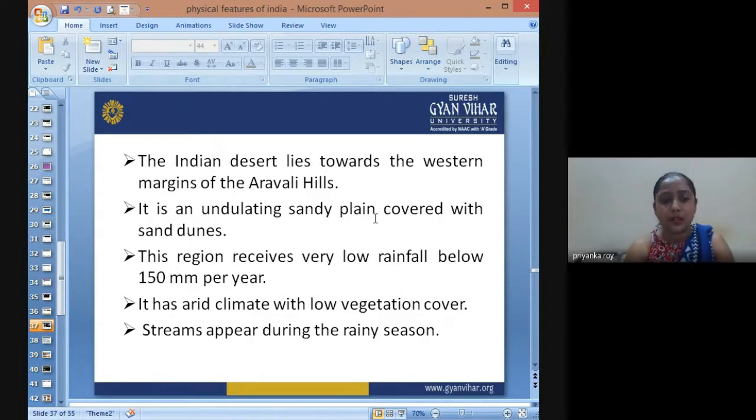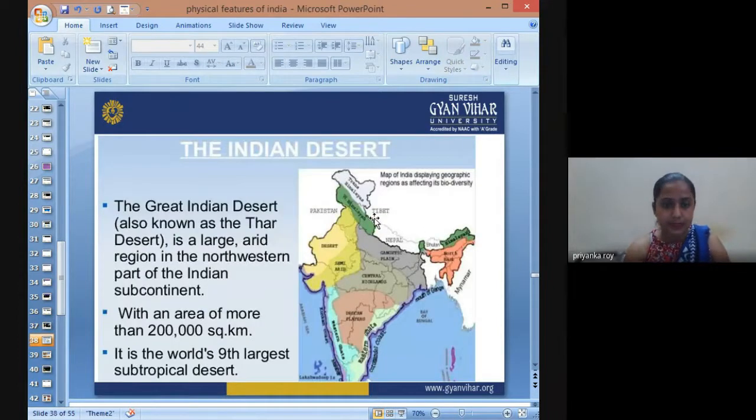Streams appear during the rainy season, so it has a seasonal river system or drainage system. The streams flow in the rainy season when there is rainfall, and there is a flow of water during the rainy season.